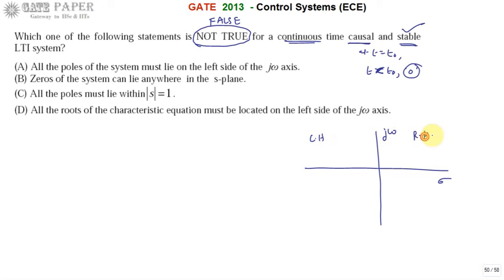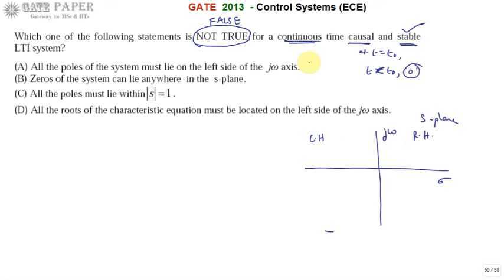For stability, all the poles of the system must lie on the left hand side of the j omega axis. If it excludes the j omega axis, then it is much better, otherwise the system will become marginally stable.